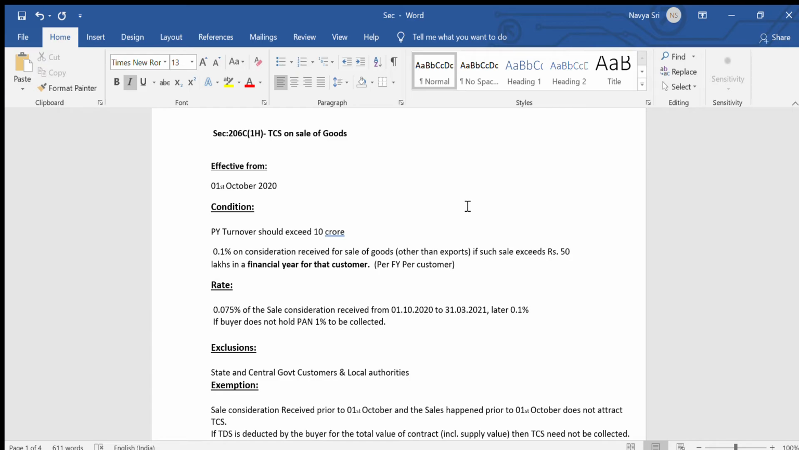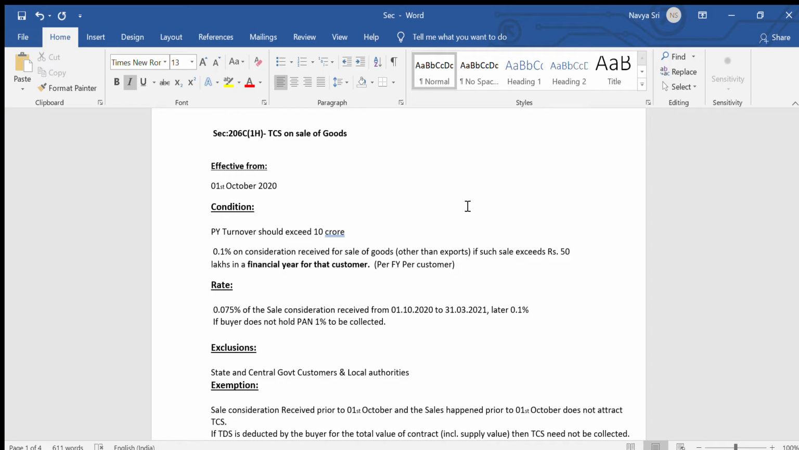And since there is a reduction in the TCS rate from 1st October till 31st March, the rate will be 0.075 percent, post which it will be 0.1 percent. If a customer didn't provide a proper valid PAN number, then you should deduct TCS at the rate of 1 percent. So what are the main things you need to check while collecting TCS?